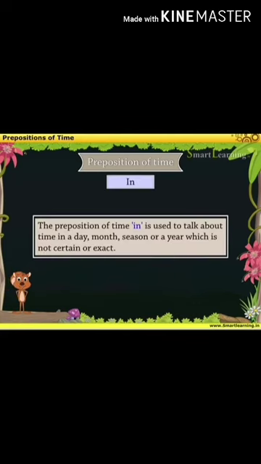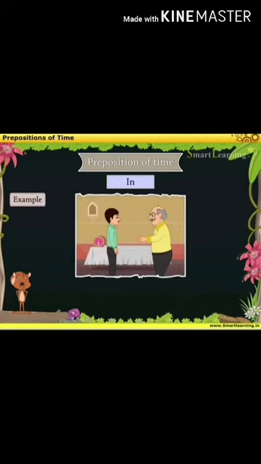And when you have to use in, the preposition in is used to talk about a time in a day, month, season or year, or you can also use it for centuries or a long period of time. Okay, in this kind of situation you can use the preposition in. Let us see the example. I am going to visit Kashmir in December.